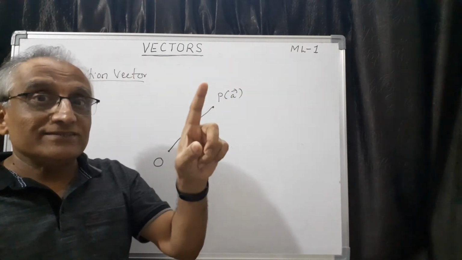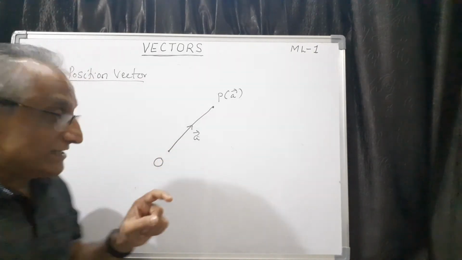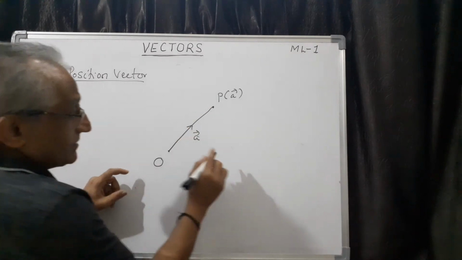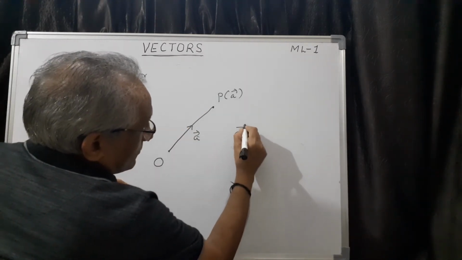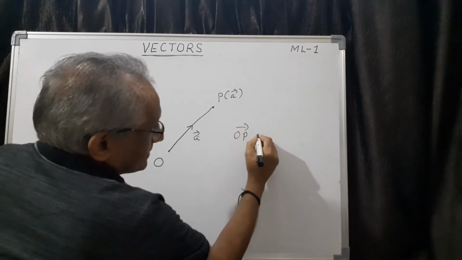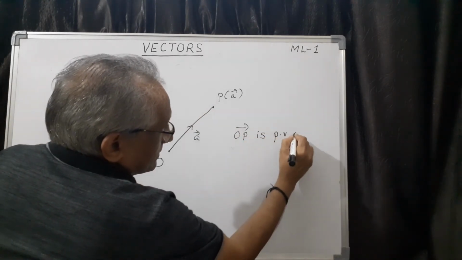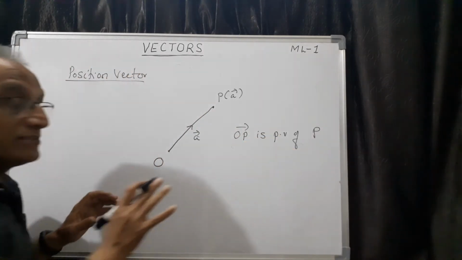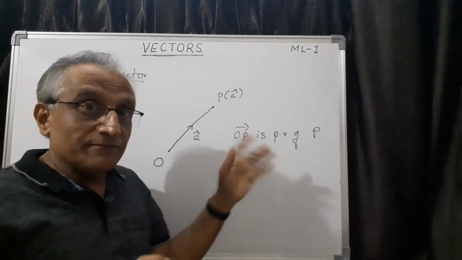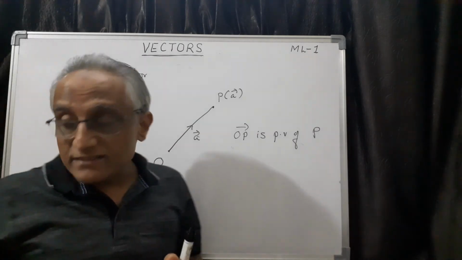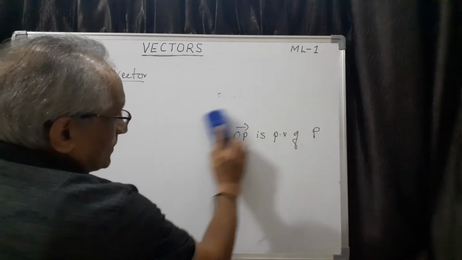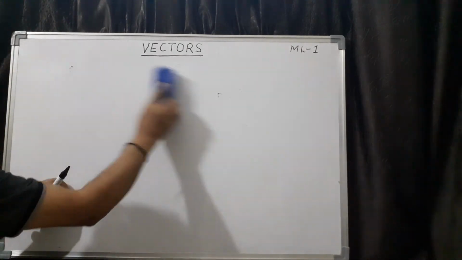But what you have to do is select the origin. Whatever point you select is called the origin, and from that you have to write. So OP is called the position vector of the point P. This is a very important concept and it is required often in proving also. Therefore you have to understand and remember this concept of position vector.